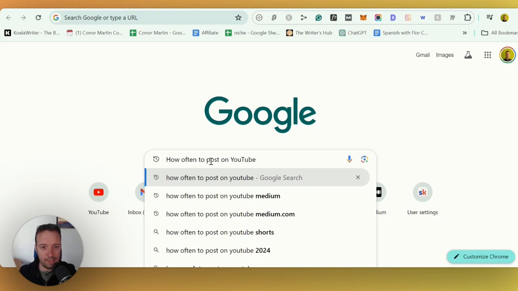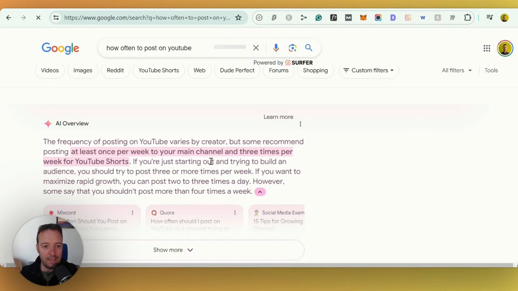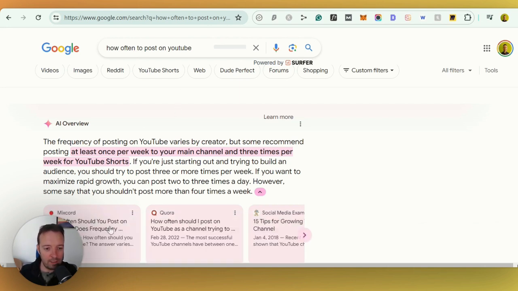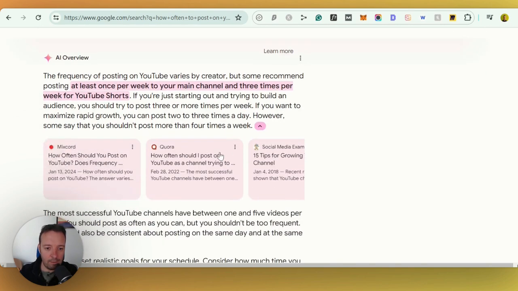So you might have seen some of these AI overviews. Let's talk today about how to rank here, as you can see with this one, how often to post on YouTube. What we want to do as SEOs is really rank in here, because while it's great that people have the information here, people still want to click through to websites to get the sources of where that information comes from. So this is what the AI overview looks like.